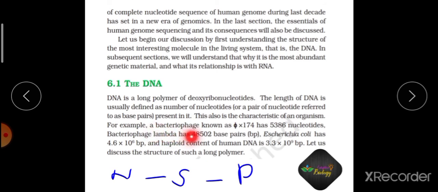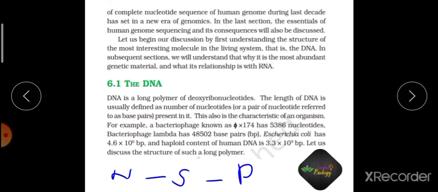So here you can see a bacteriophage. A bacteriophage is a virus which infects bacteria. The name of that is φX174. The number of nucleotides present is 5386. In bacteriophage lambda, it is 48,502 base pairs. This base pair indicates that there are two strands of nucleic acid present. But when you simply say nucleotides, it means that there is only one strand present.